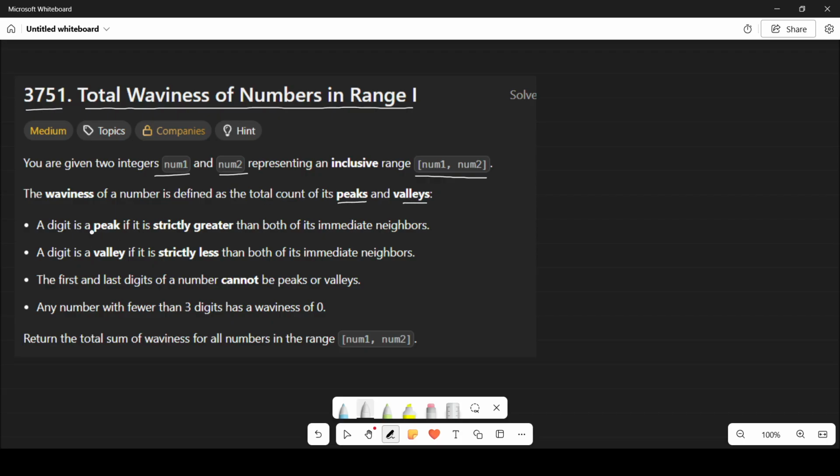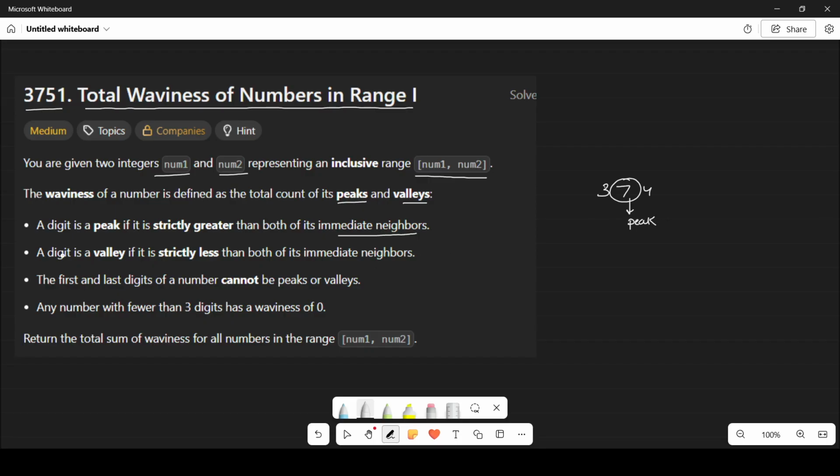What is peak and what is valley? A digit is a peak if it is strictly greater than both of its immediate neighbors. Like if the number is like this, then this digit is a peak because it is strictly greater than both of its neighbors. Its left immediate neighbor is 3 and right immediate neighbor is 4, and it is strictly greater than both of them. That's why this digit is a peak.